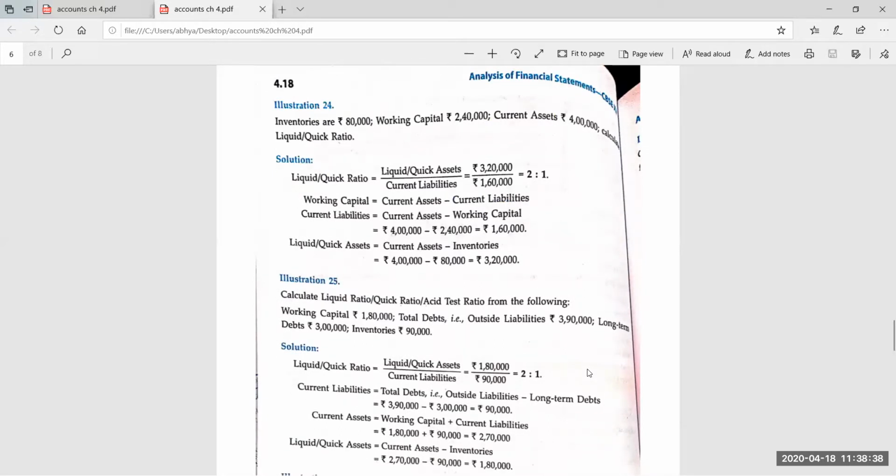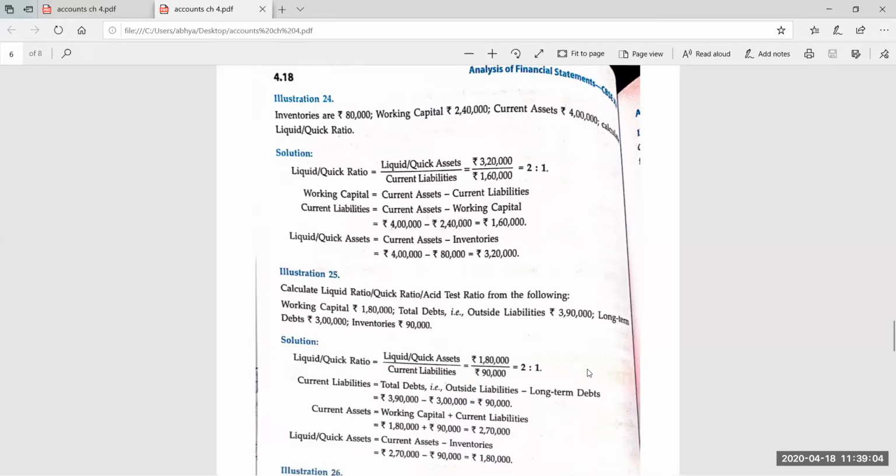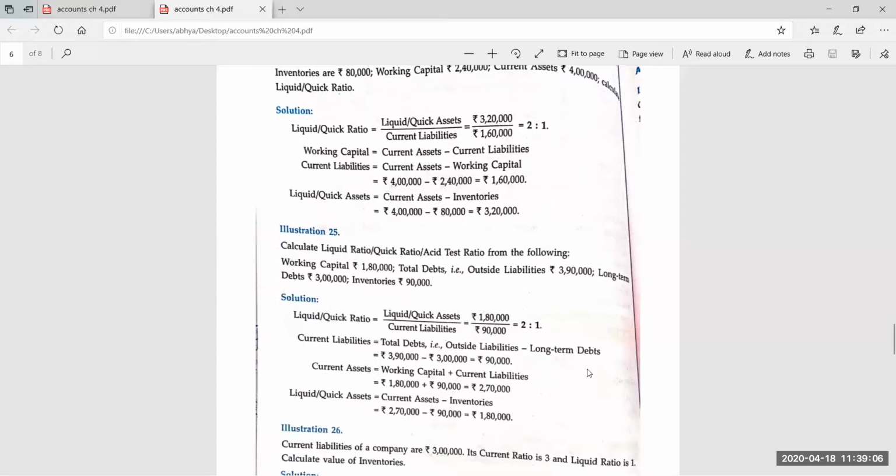So in any manner a question can be given. I just want to say that each and every time while solving a question, each and every formula must be there in your mind. Only then will you be able to solve the question. So better to keep the format of the balance sheet in mind. The balance sheet which I explained earlier, I have made for easy calculations, especially for the ratio chapter. Okay. So the next question, again I am giving you 2 minutes.